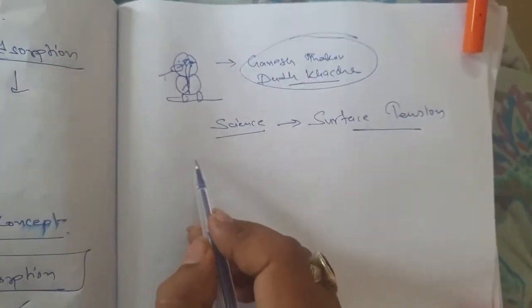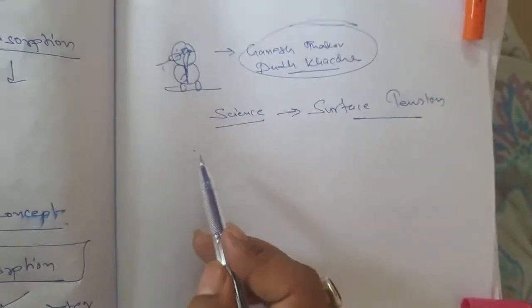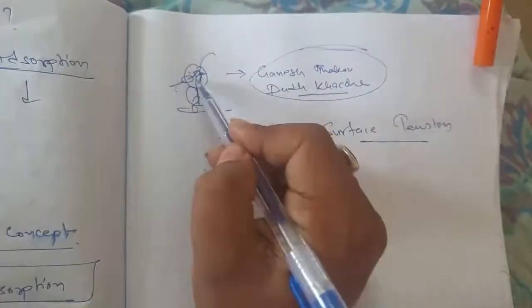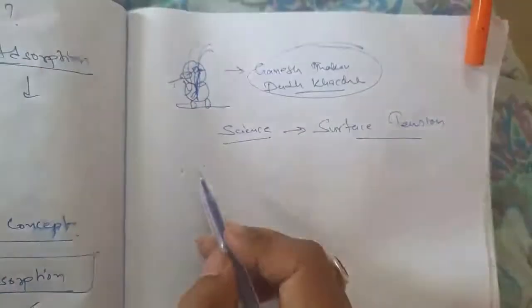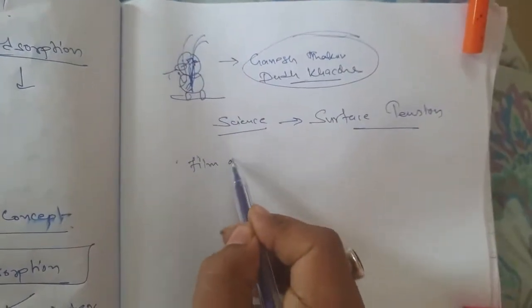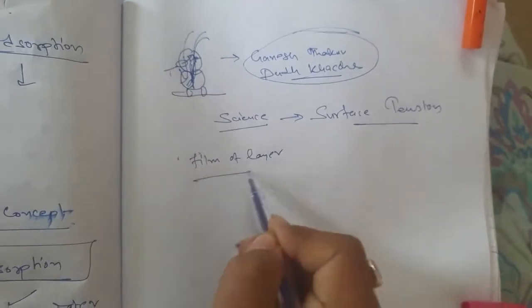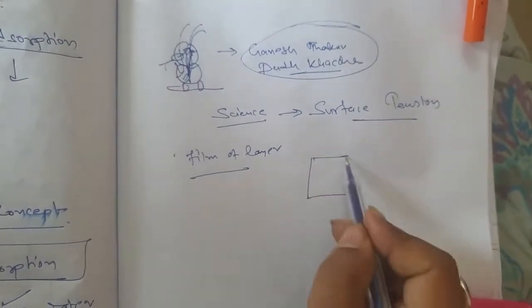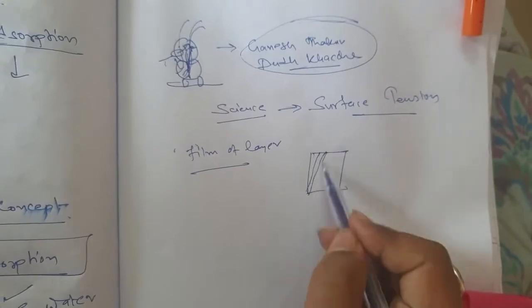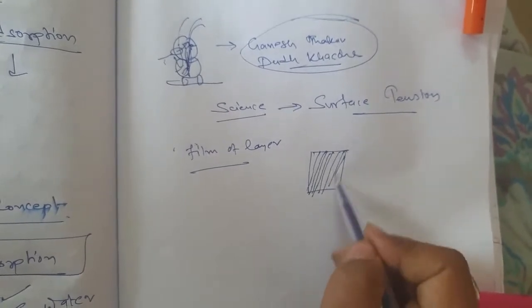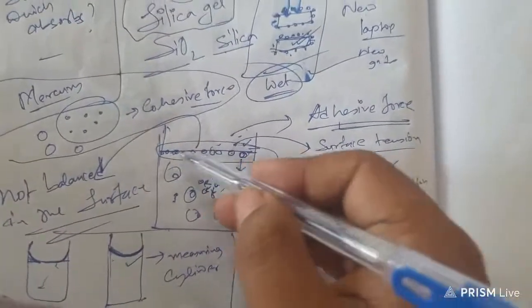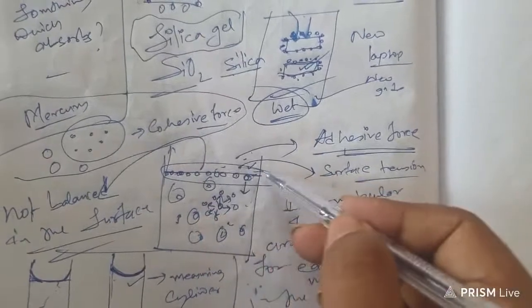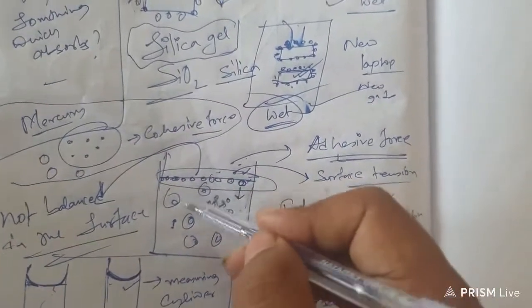What the Purohits used to do, they used to bathe the Ganesh with lots of milk. Now suppose this is the surface of the Murti, a film of layer has already formed. When a layer is there, inside the layer the molecules are in the bulk phase, but on the surface of the layer they are not in the bulk phase and attract other molecules.